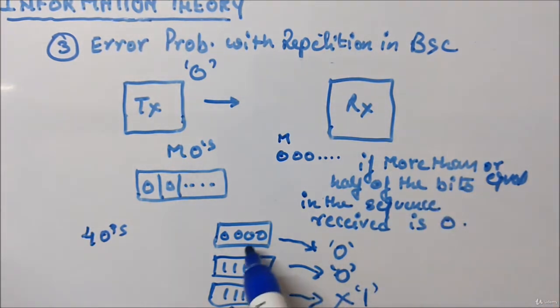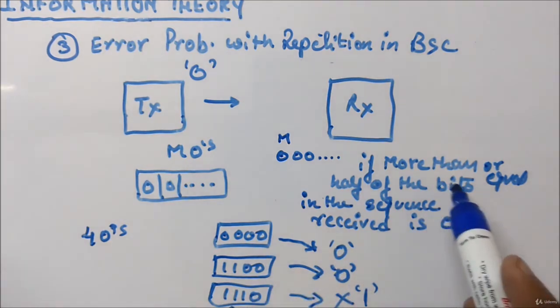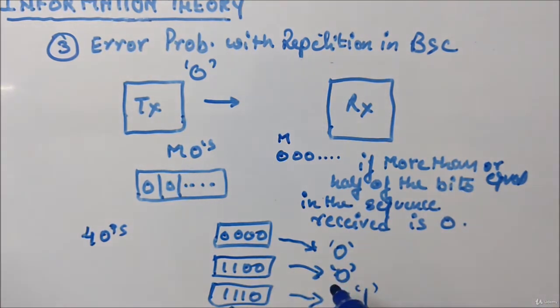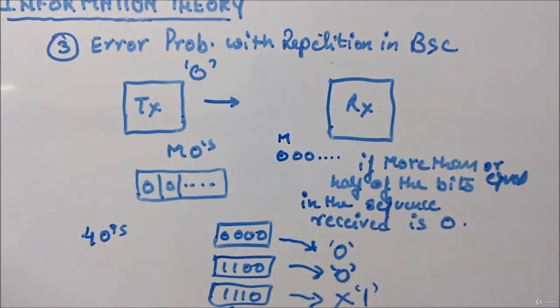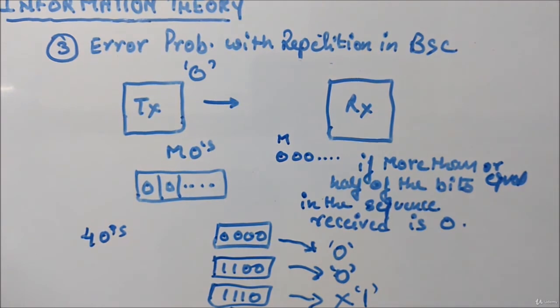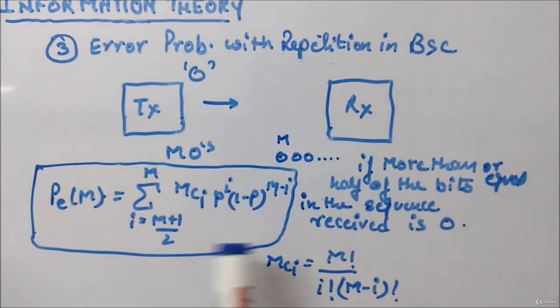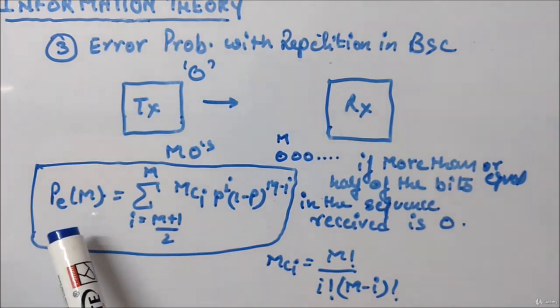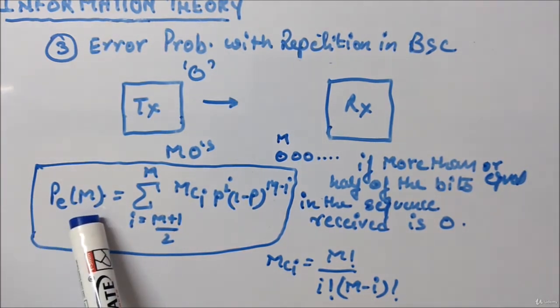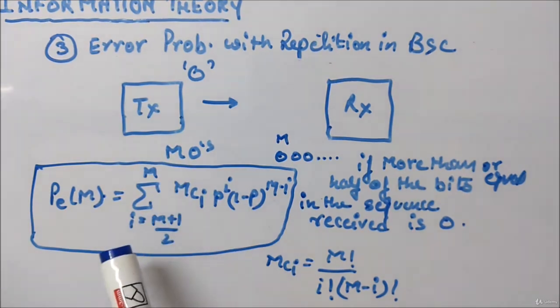So the sequence has to have more than or equal to half of the bits of the bit the transmitter is transmitting. Okay, so in this scenario what will happen? You can write the probability of error that depends upon m, the number of bits you are transmitting in sequence.